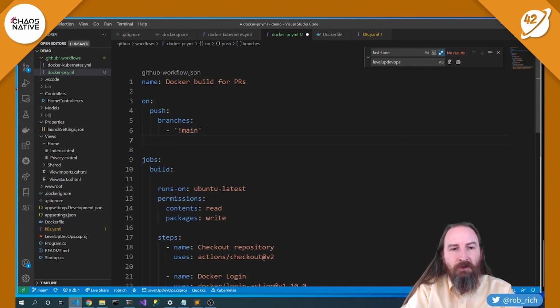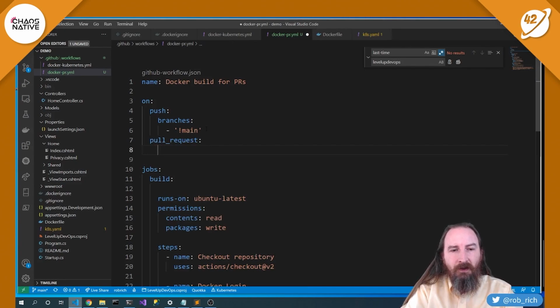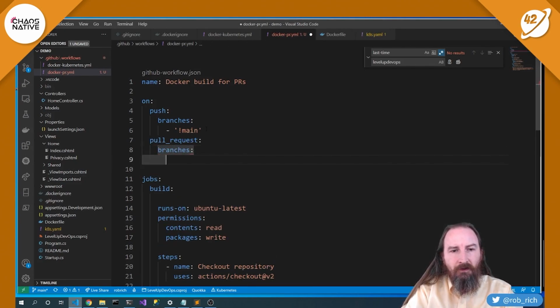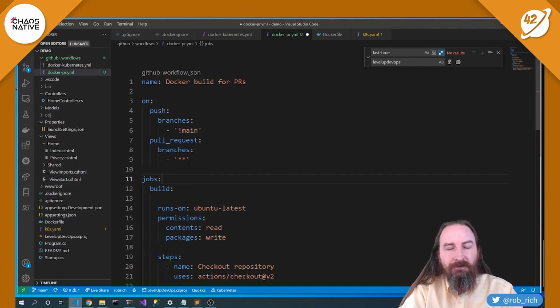And then I also want to say pull request and branches. I will do this on all branches. So if I do a pull request from any branch, I'll kick off this run. And if I commit to any other branch, then I'll also kick off this run.